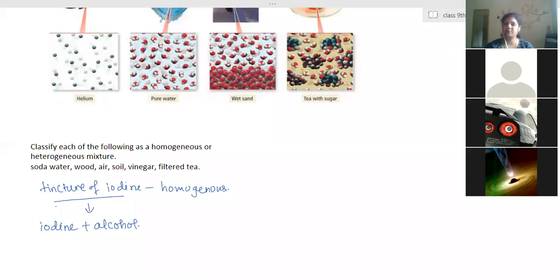One by one, I will come to the contrasting points in the next class. Ma'am, is solder a homogeneous substance? Solder is an alloy. All alloys are homogeneous. Ma'am, then when we melt it, it's not transparent. You said in its liquid state it is transparent. When in a liquid state, when you keep it in a larger quantity, it is transparent. When it is in the liquid state, it solidifies immediately. Yes ma'am, but it's only shiny, not transparent.